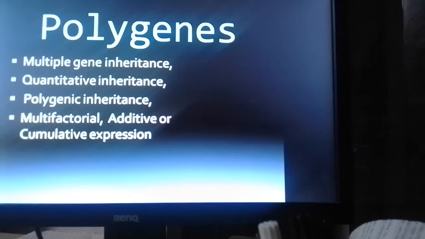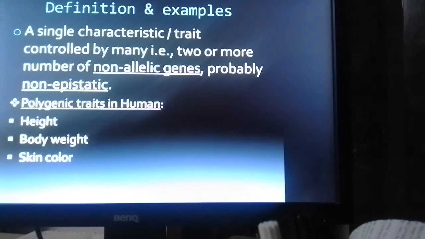quantitative inheritance, polygenic inheritance, and also how the character, the trait is expressed, based on which it's called additive or cumulative expression. And here if you see the definition now, it would become clear.